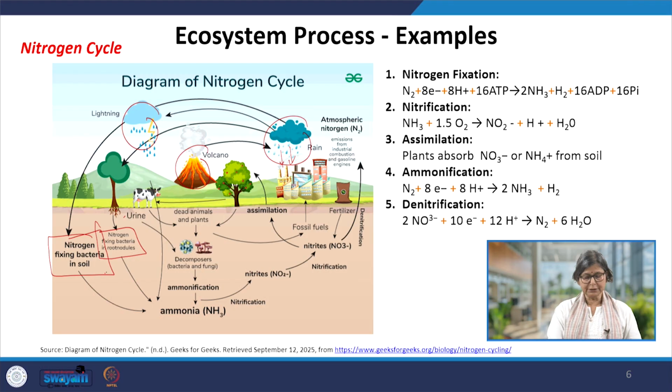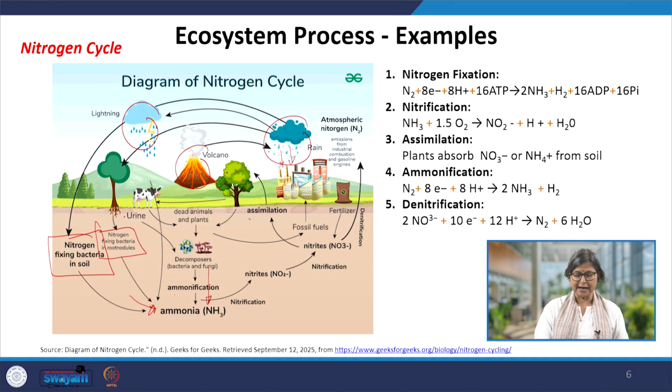So all this nitrogen comes back and nitrogen fixation happens and we get the ammonia here. There is also another process through which we get the ammonia, that is ammonification. Dead animals and plants, urine get decomposed, and through the ammonification process we get the ammonia.